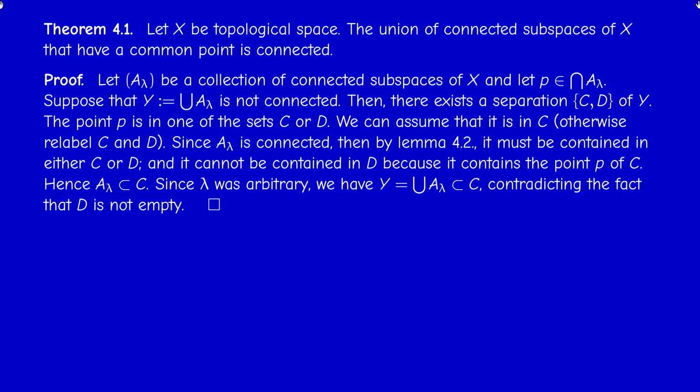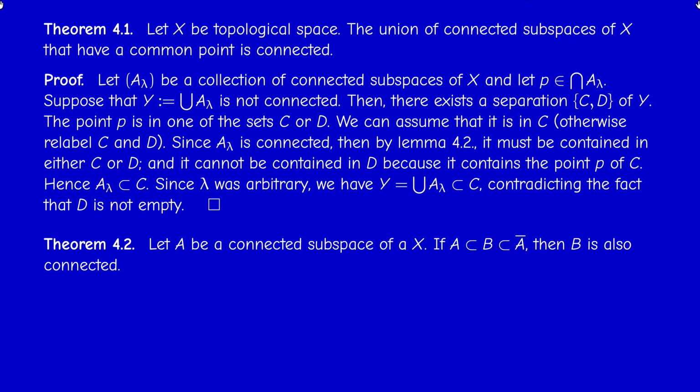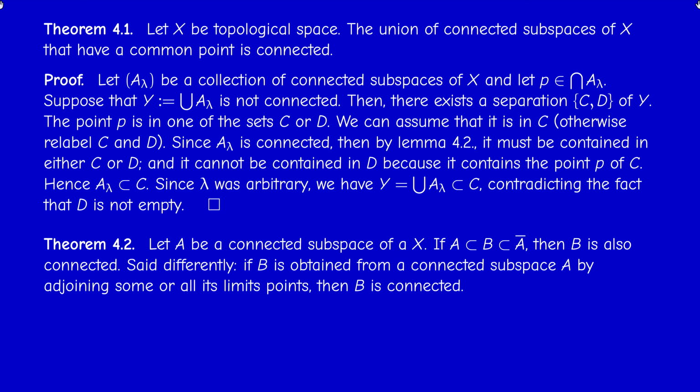So this is a very simple connectedness argument that illustrates the use of the definition. So this is the first result. Second result is very interesting. If we have a subset A of a topological space which is connected, and B is any set which contains A and is contained in the closure of A, then B is connected as well.